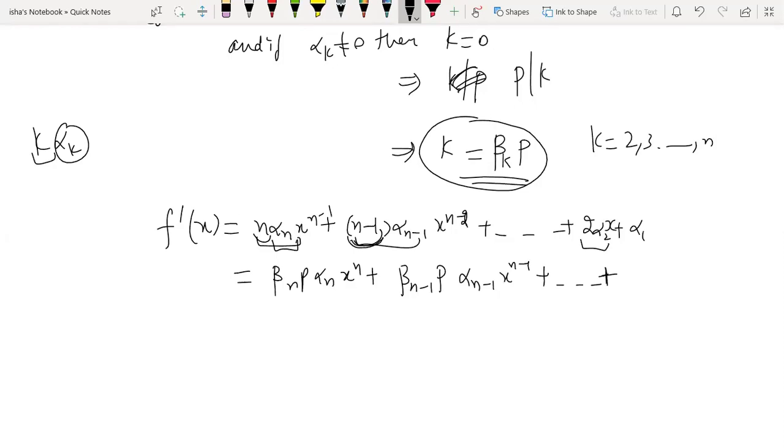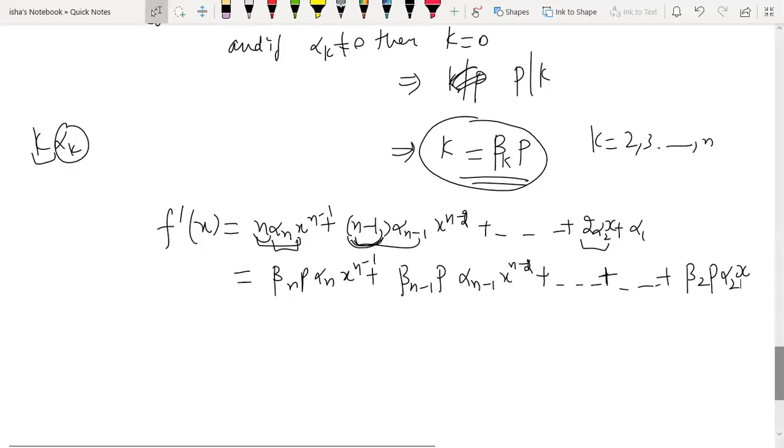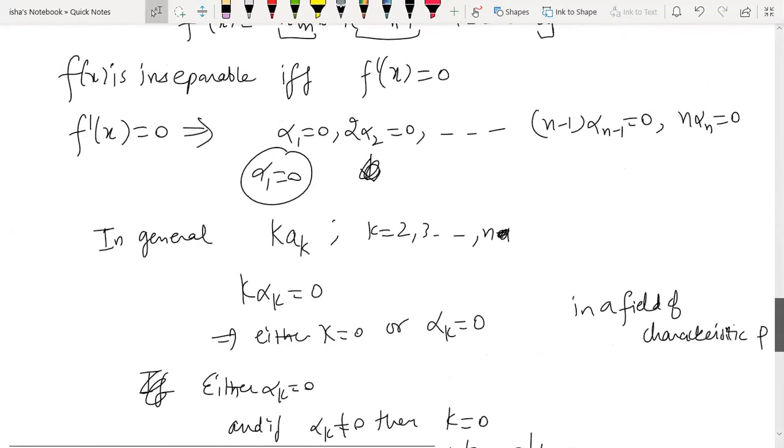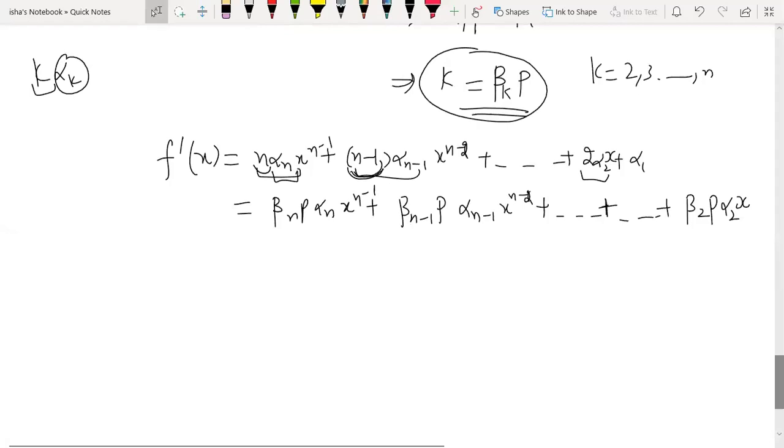Yeah, fine. Thank you. So it's x raised to power n minus 1, n minus 2, and so on. So finally, it will be 2 alpha 2, which will be beta 2 into p into alpha 2 into x, and alpha 1 is 0, right? This we just concluded in the beginning, alpha 1 is 0, so there is no substitution for alpha 1, right? Fine. So from here we can see that this is going to be f dash x.